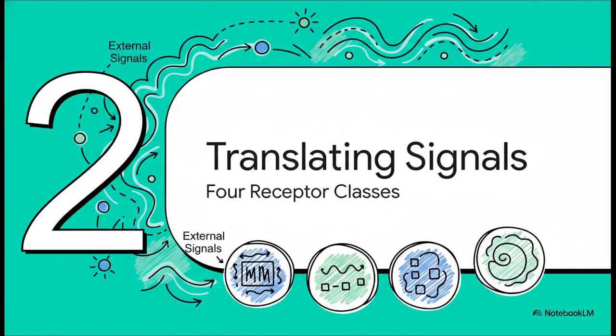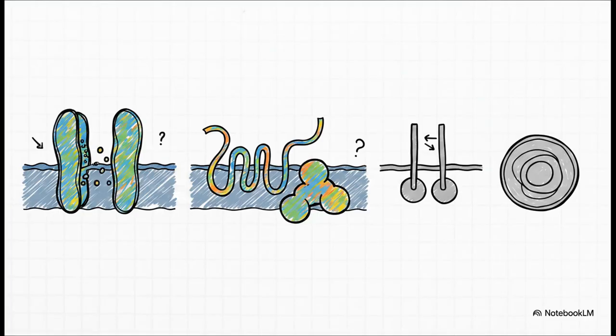Moving on to Section 2. Translating external signals, the 4 receptor classes. So, there are 4 main classes of receptors acting as complex translators for the cell. We've got ligand-gated ion channels, G-protein-coupled receptors, or GPCRs for short, enzyme-linked receptors, and nuclear receptors. Now, for the rest of this explainer, we're going to focus heavily on the first 2, mostly because they represent massive targets for both everyday physiology and pharmacological hacking.